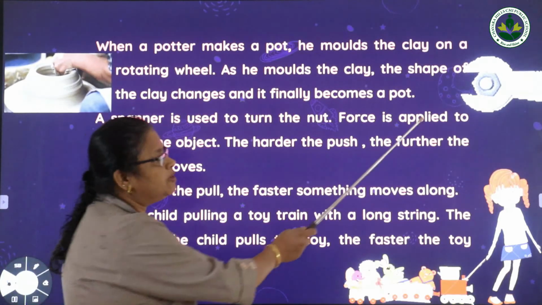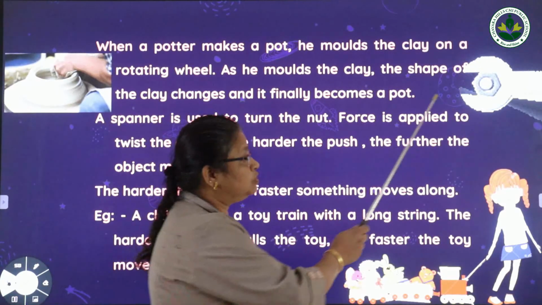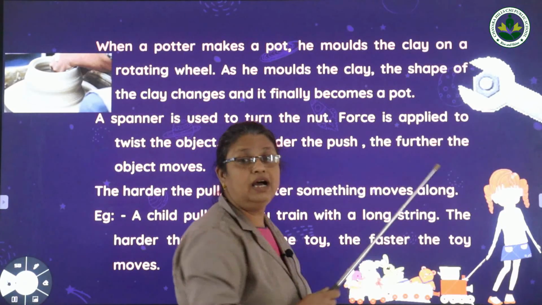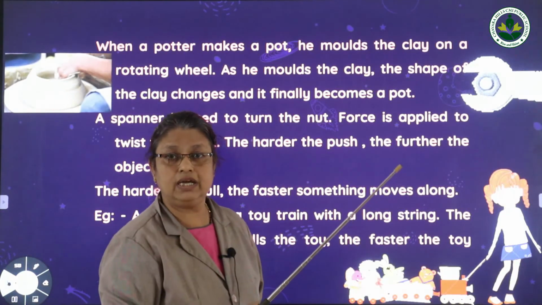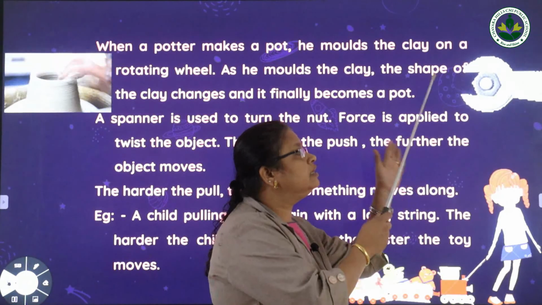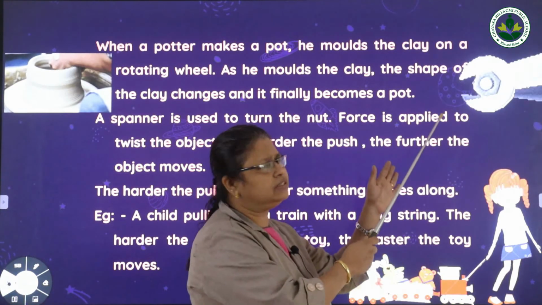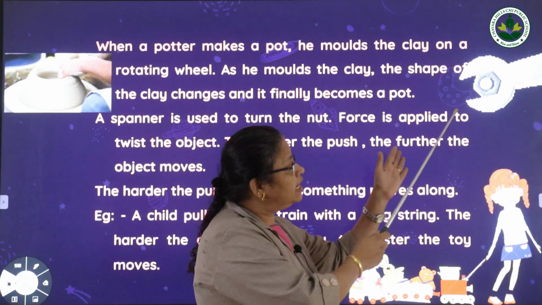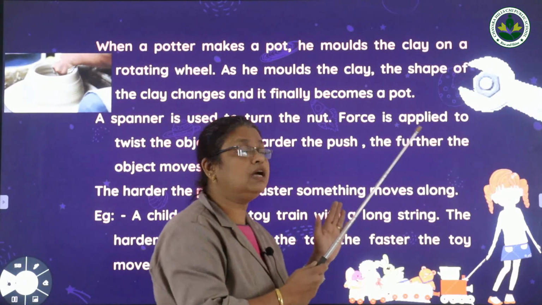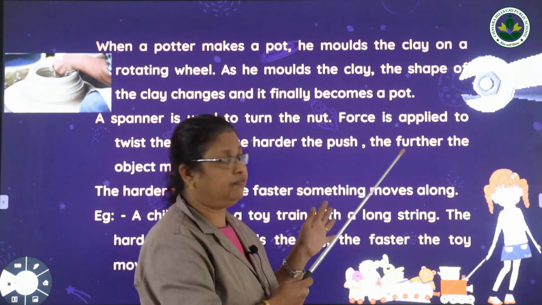And here in this picture you can see a spanner. The spanner is used to tighten or loosen the nuts and bolts, isn't it? So when we apply more force, we can tighten or loosen the bolt more easily. And when we apply less force, it will take more time. So the force applied for different activities is different.